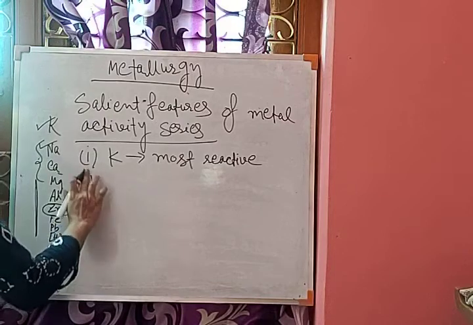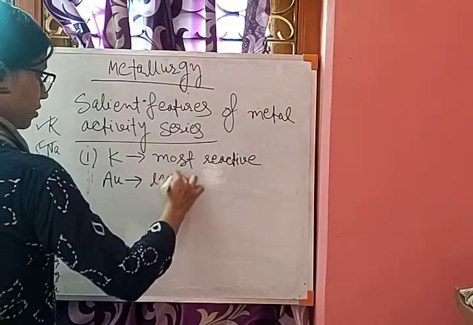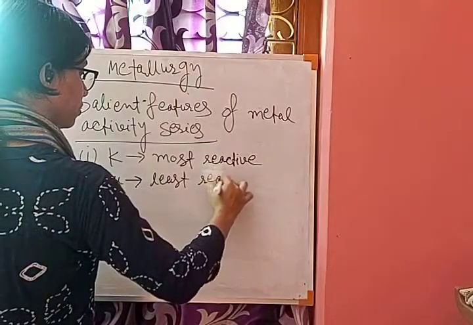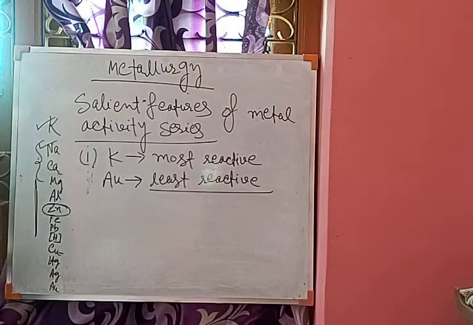So seeing the activity series, we can say potassium is most reactive and gold is least reactive. That is the first thing we can say by seeing the activity series.